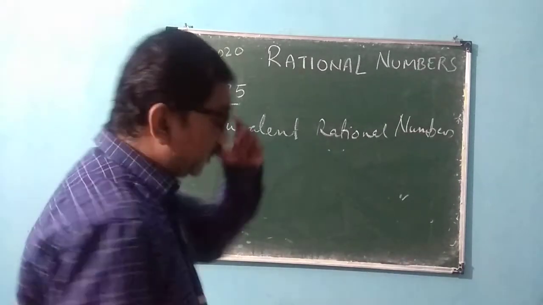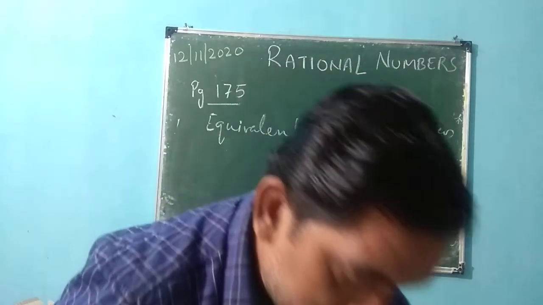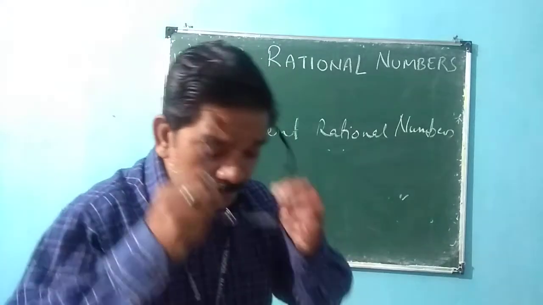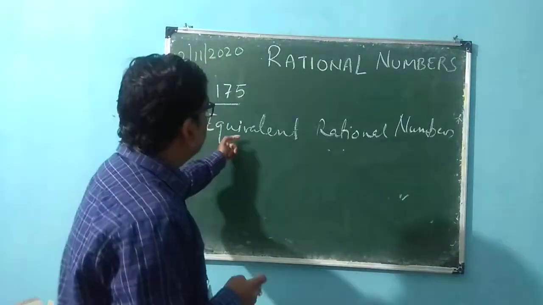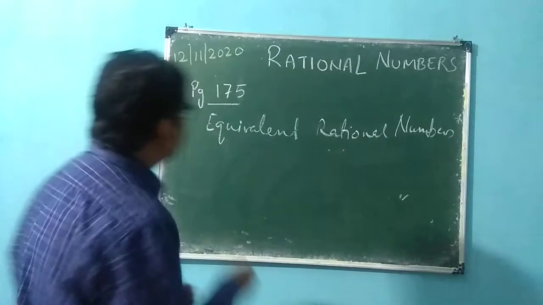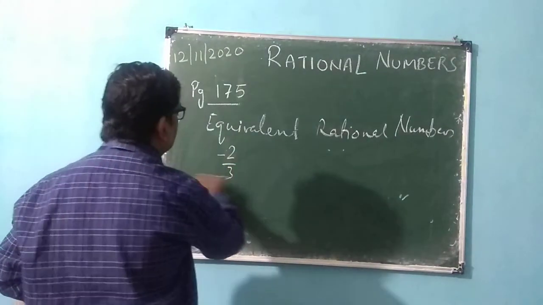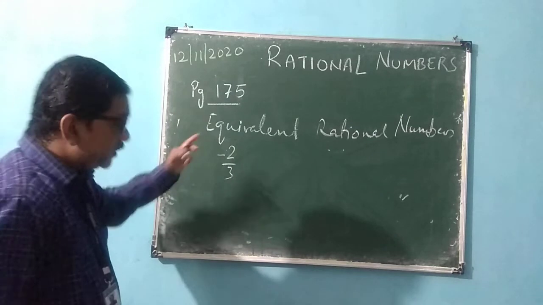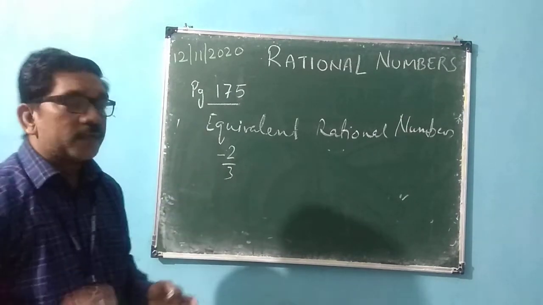They are calling on equivalent rational numbers. Now, what do you mean by this? As the name suggests, equivalent means equal. Clear? If I have a number like this, minus 2 by 3, if I have to write a number which is equal to this, how will I write?